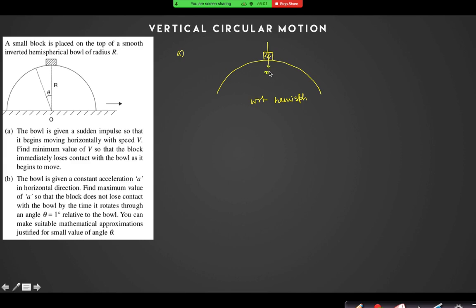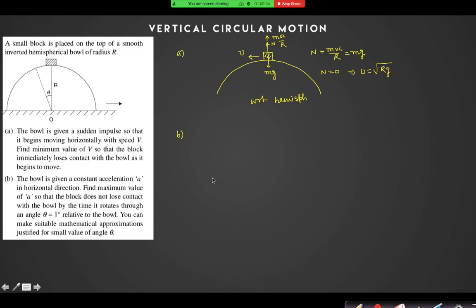So only N and mg are there. And if it is moving with some velocity v, then mv square by r is also there, right? So N plus mv square by r is equal to mg. As N equals 0, the value of v is root over of rg. So if v equals root over of rg or more than that, then at this instant it will lose contact, and it will move in a parabolic path.